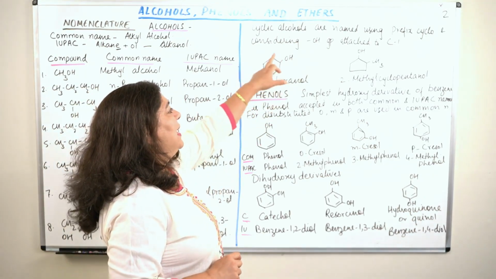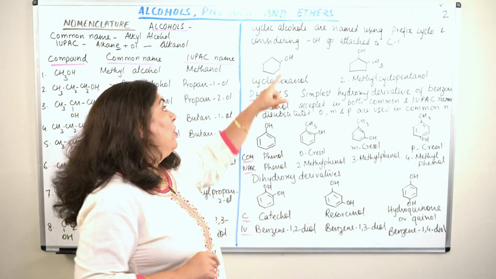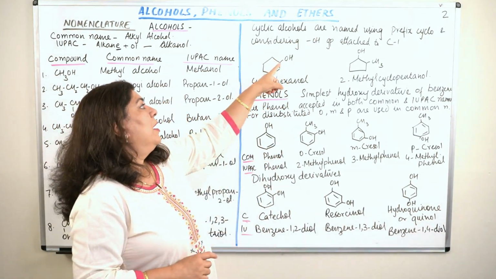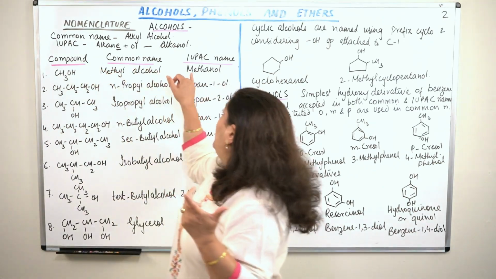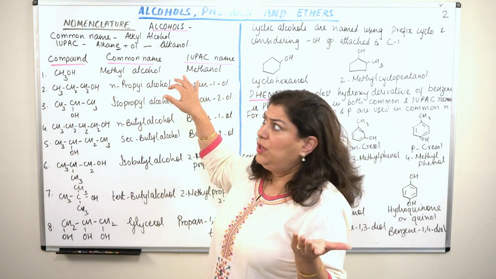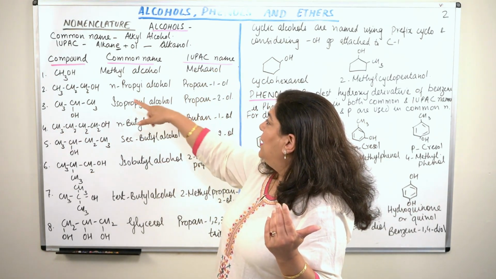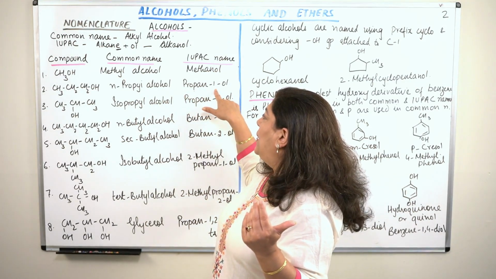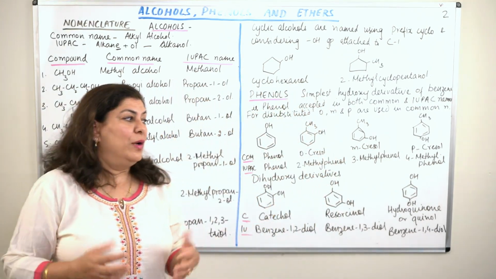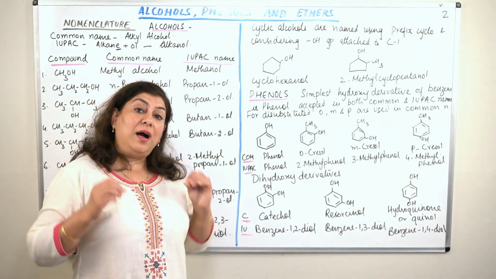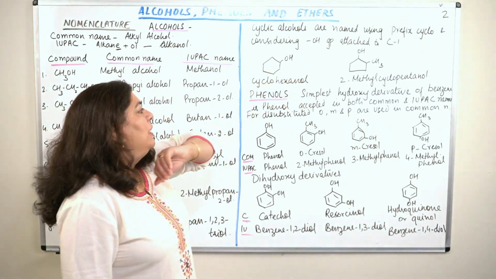So this is cyclohexanol. We are assuming there is no locant, because automatically the carbon which has the alcoholic group is the first carbon. Just as we ignored the locant in methanol, since there is only 1 carbon and it has the alcoholic group. In propan-1-ol, we do specify the 1, although if you do not specify it, it is understood that the locant is 1. Whenever you do not write the locant, it is assumed to be 1. So this is cyclohexanol.